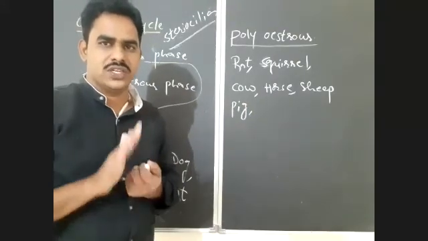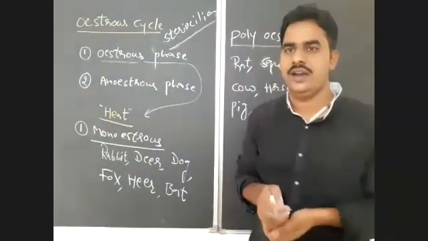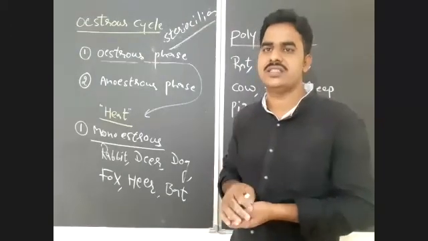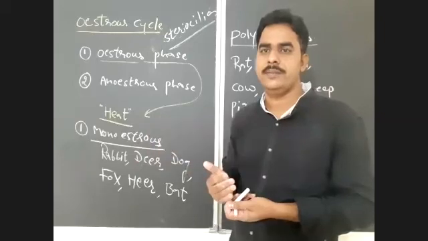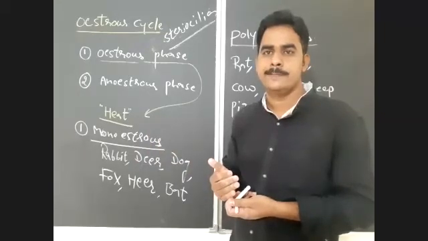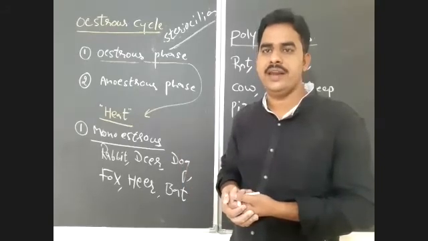So estrous cycle is also completed. What is the difference between menstrual cycle and estrous cycle? You can easily notice. Menstrual cycle takes place in primate mammals. Estrous cycle takes place in non-primate mammals.